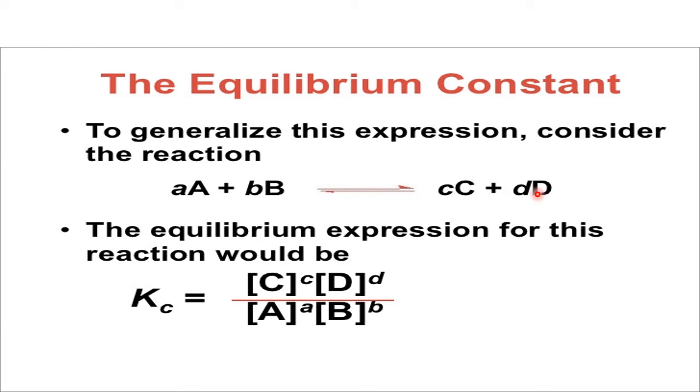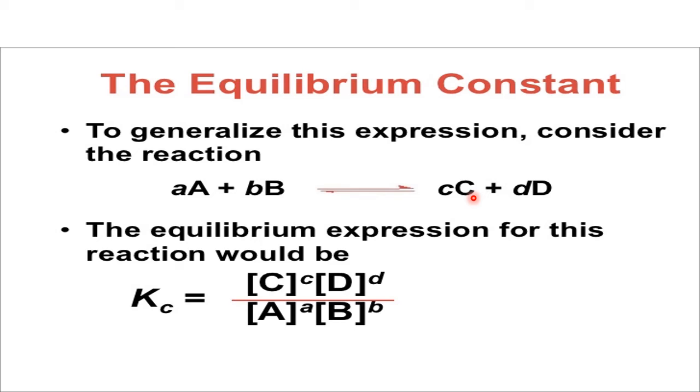Now, earlier I took the example A plus B reacting to give C plus D, that's all. But here I have taken a moles of A plus b moles of B giving c moles of C plus d moles of D. That means some moles are formed here. Some stoichiometry numbers I have taken.